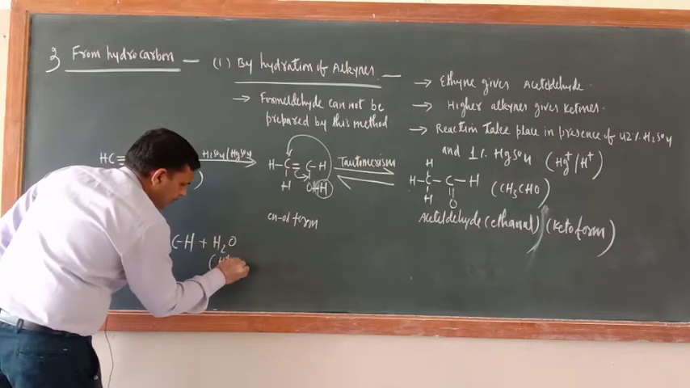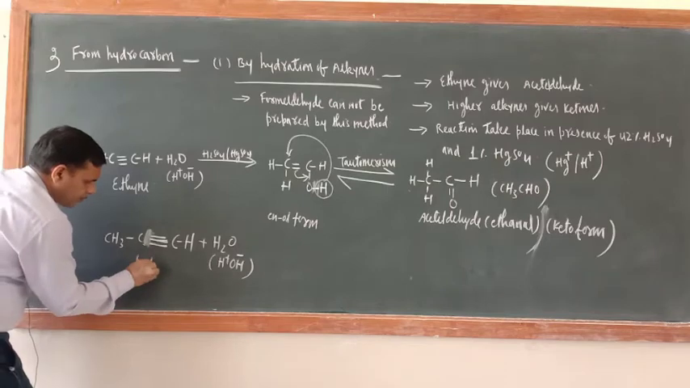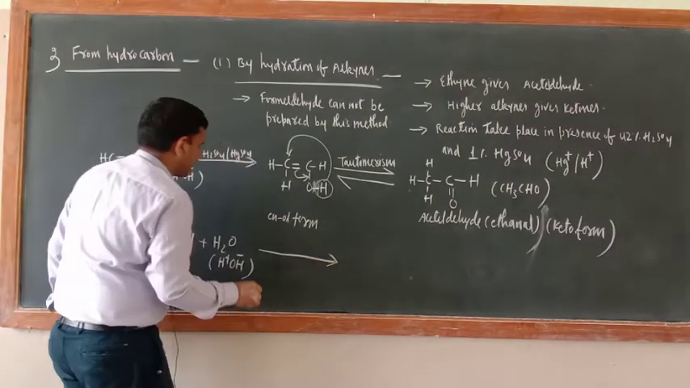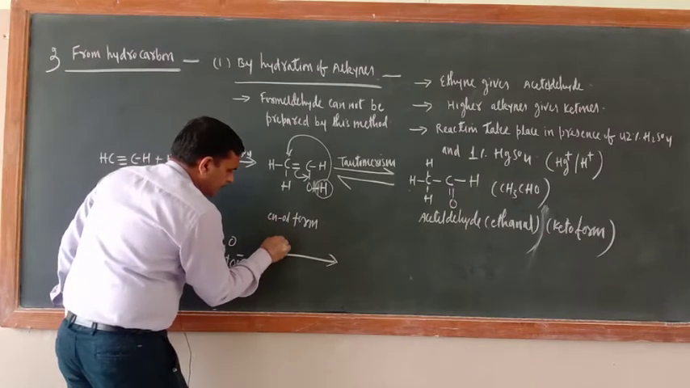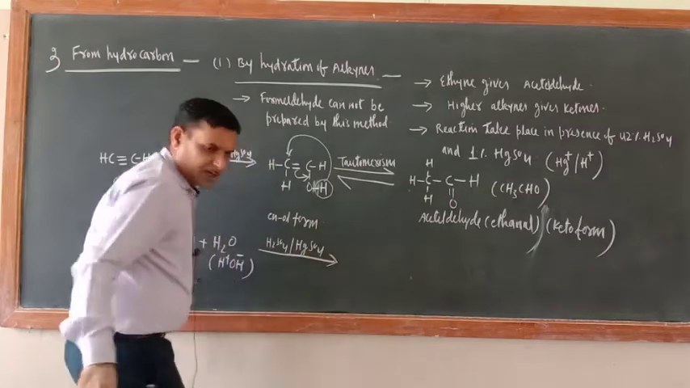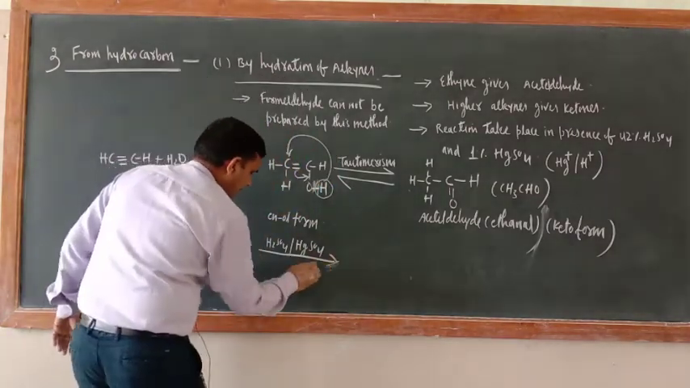H positive, OH negative. Okay, what is this one? This is propyne. Here also, the same thing: H2SO4 along with HgSO4. And here, the same thing, tautomerism.